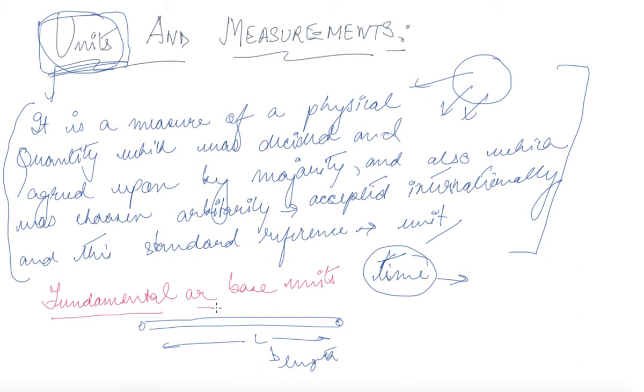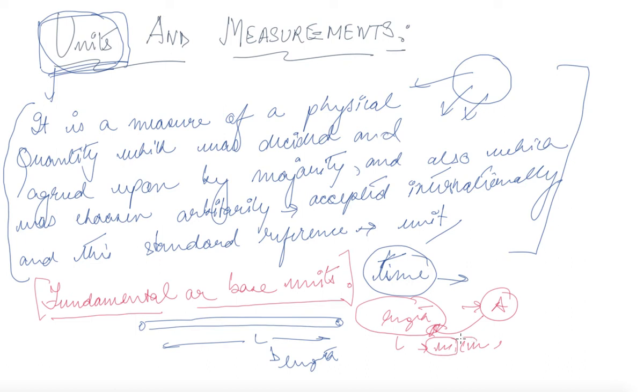All those units which cannot be derived and are the basis of a particular quantity are known as fundamental units. Say for example, you have length. Area can be derived from length. So the basic unit of length L can be meter, centimeter, but beyond this we cannot have further differentiation of length. So length is a basic fundamental unit.